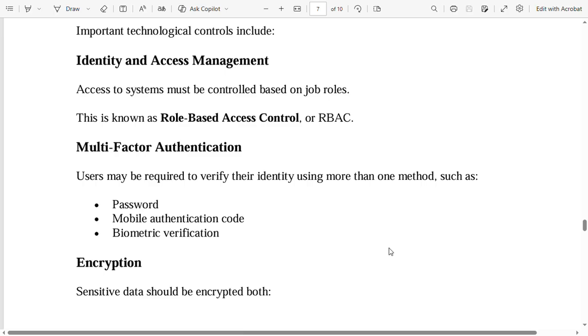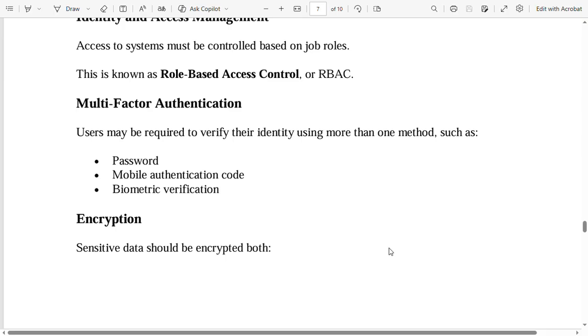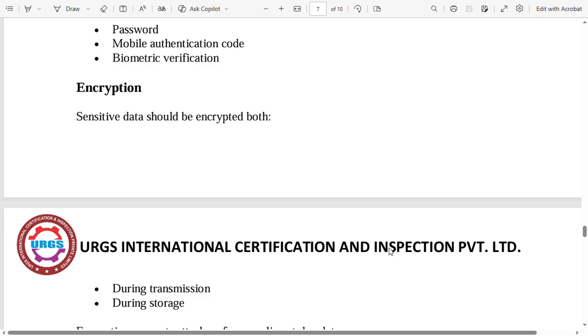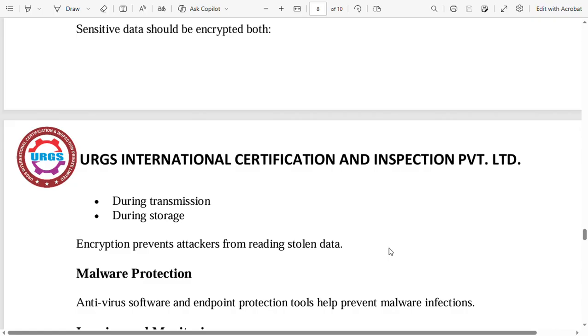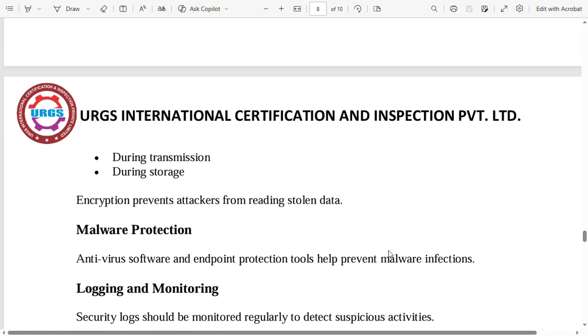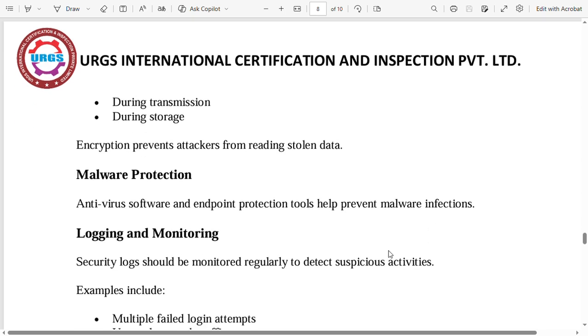Multi-factor authentication. Users may be required to verify their identity using more than one method such as password, mobile authentication code, biometric verification. Encryption. Sensitive data should be encrypted both during transmission and during storage. Encryption prevents attackers from reading stored data.